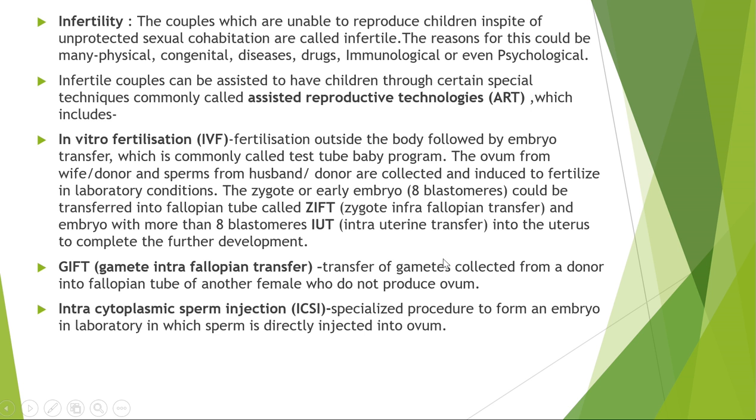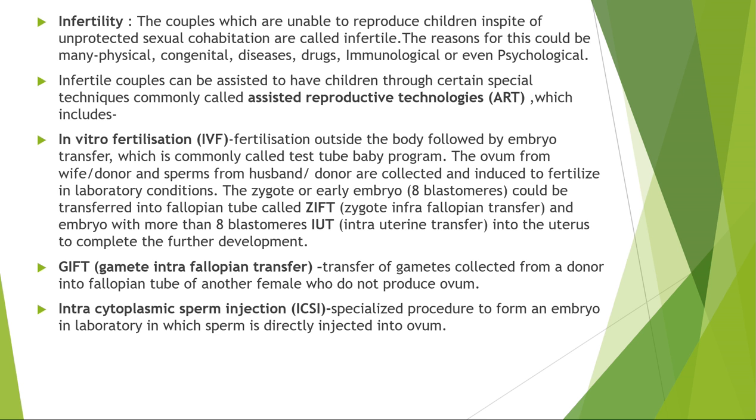What do we do in the gamete intrafallopian transfer? The transfer of gametes collected from the donor into the fallopian tube of another female who does not produce the ovum. Such type of method is called the gamete intrafallopian transfer.